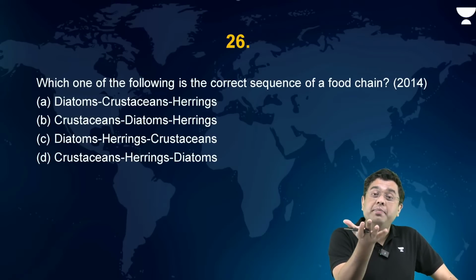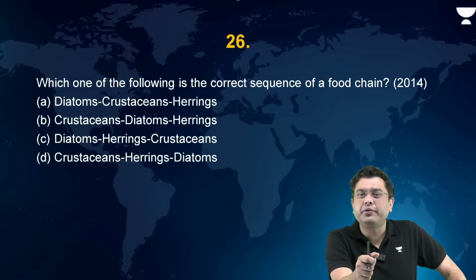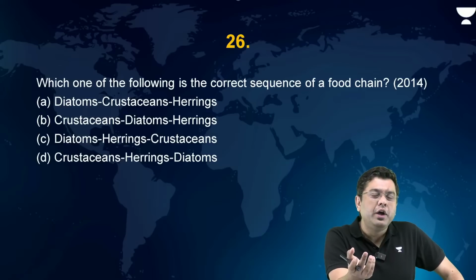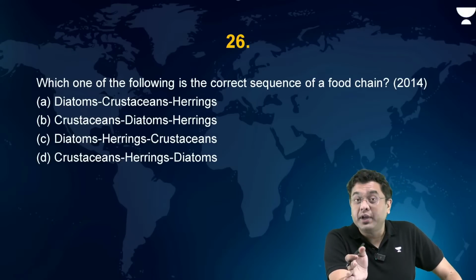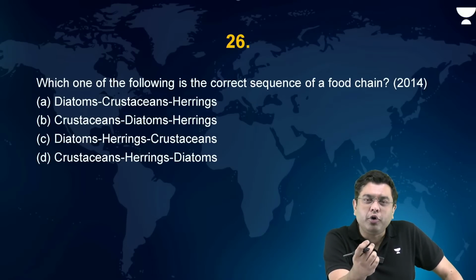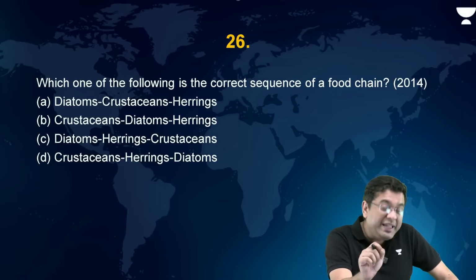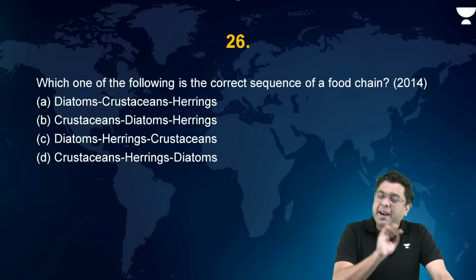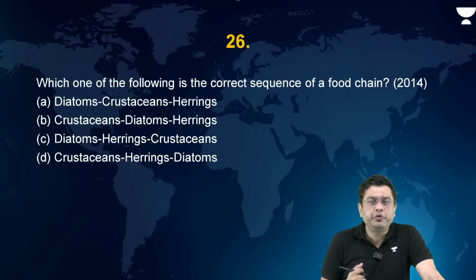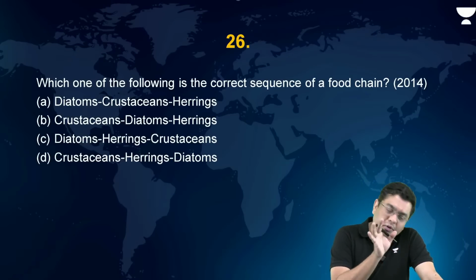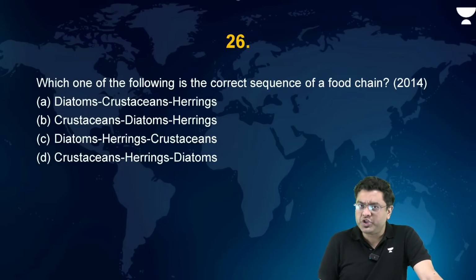When we talk about marine deposits, ocean deposits, one of the largest deposits at the base of the ocean is of the microscopic diatoms. So these diatoms are the plankton species which produce food. So diatoms will be in the first part of the food chain.